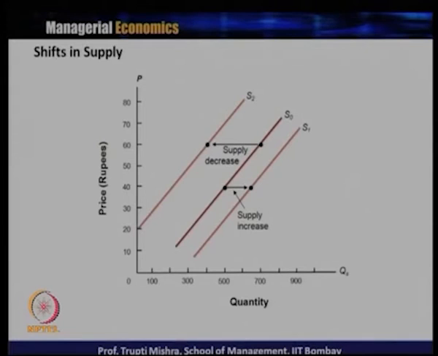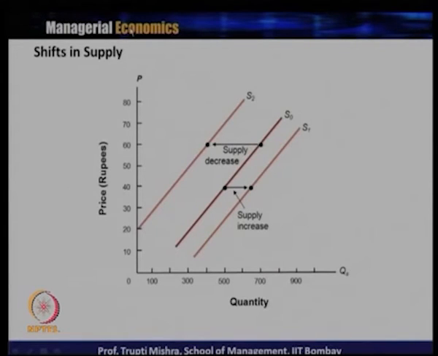Initially the supply curve is S0. If supply increases, the supply curve moves to S1; if supply decreases, the supply curve moves to S2. So this is a shift in supply due to a non-price determinant, not due to a change in the price, but rather due to a change in the other factors which influence supply. If because of that the quantity supplied is increasing, the supply curve will shift from S0 to S1, to the right. If supply is decreasing, the supply curve will shift to the left, from S0 to S2.